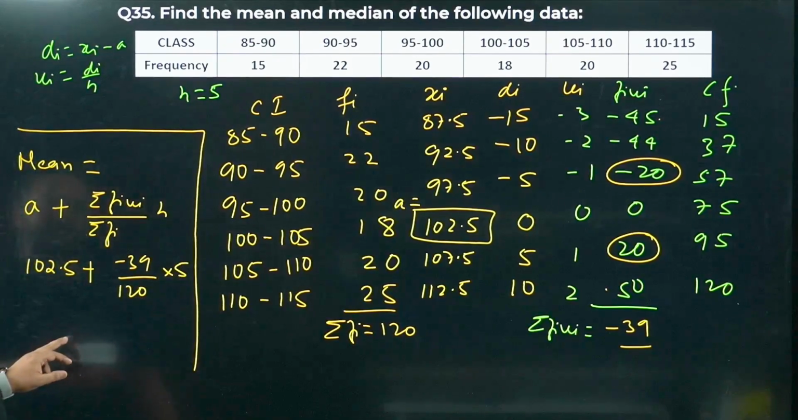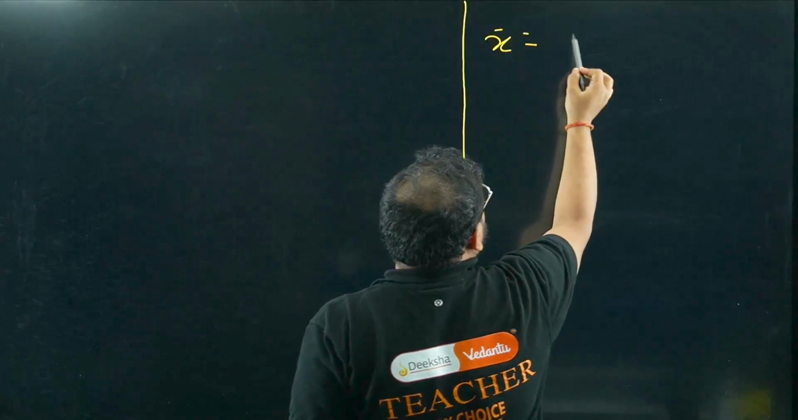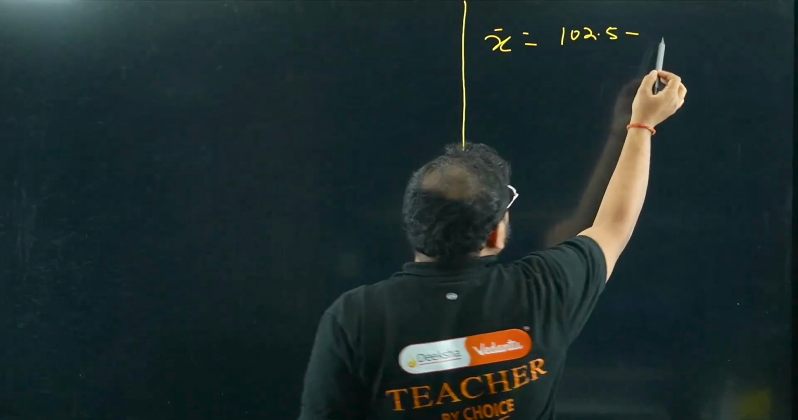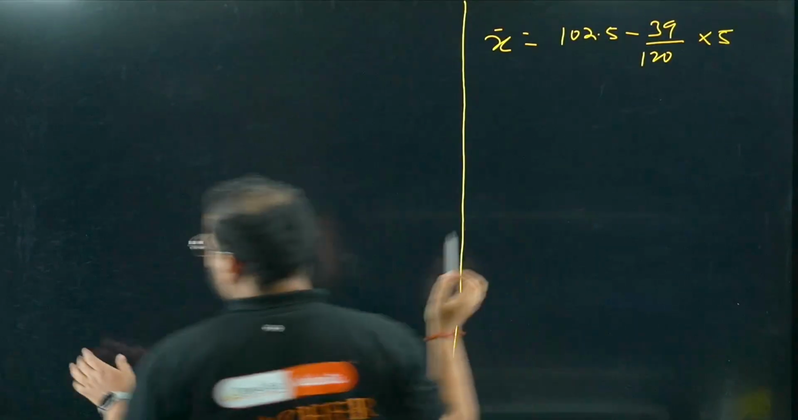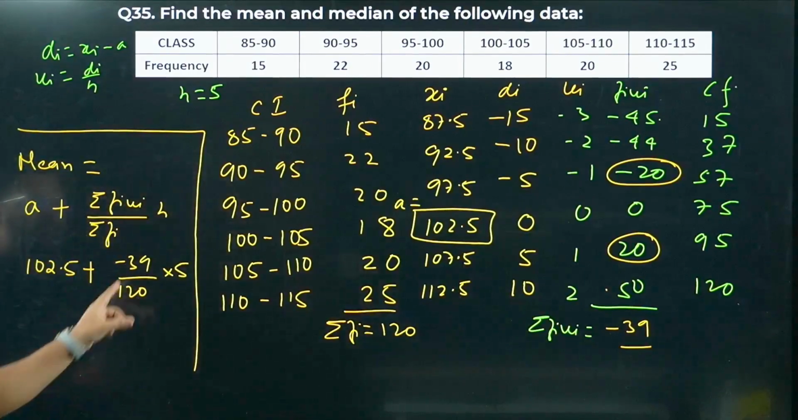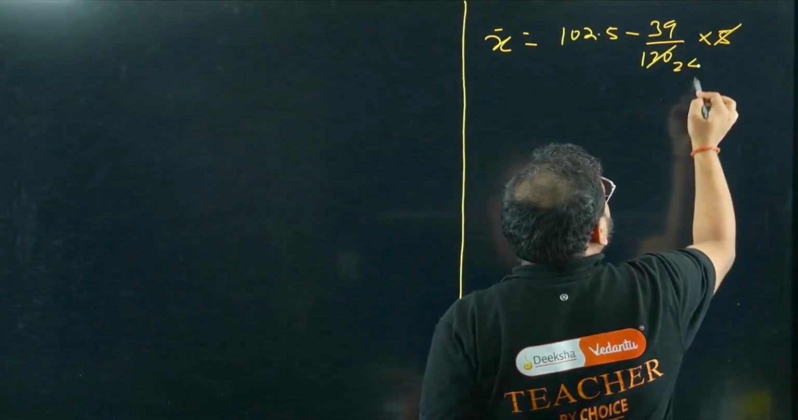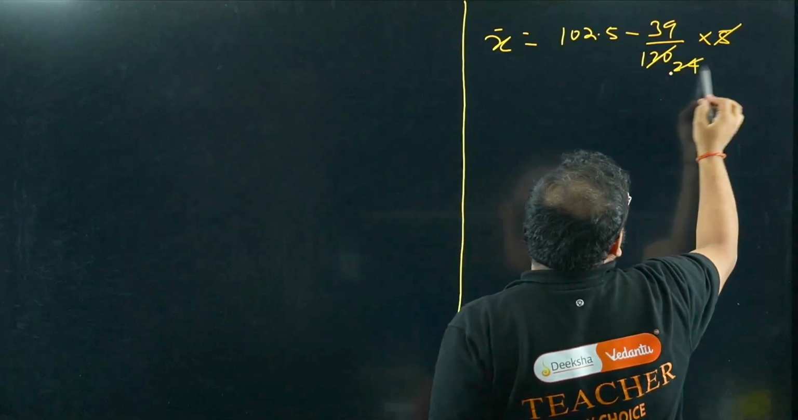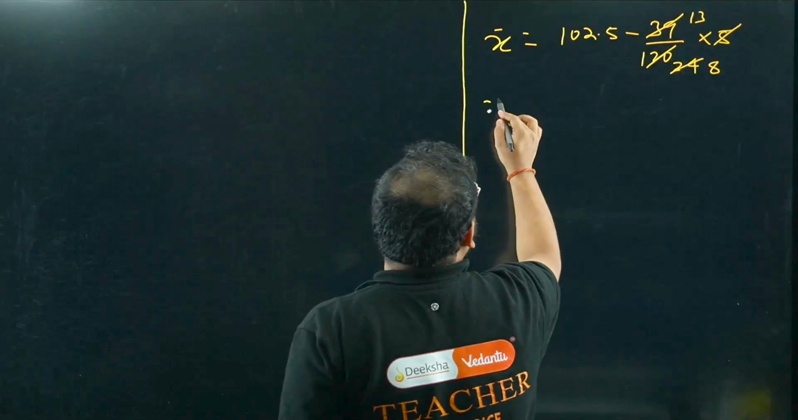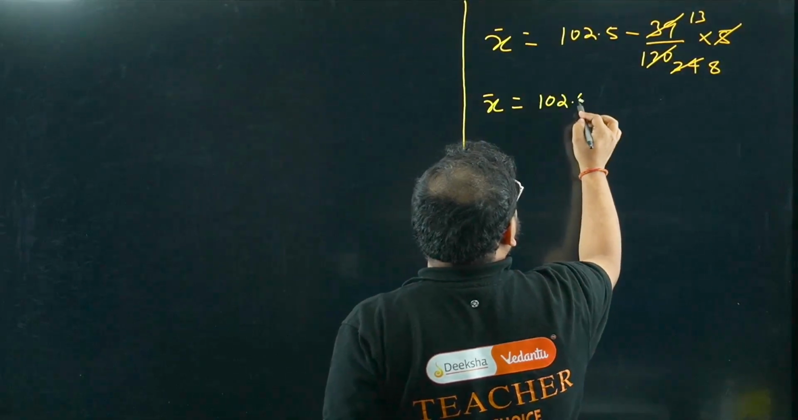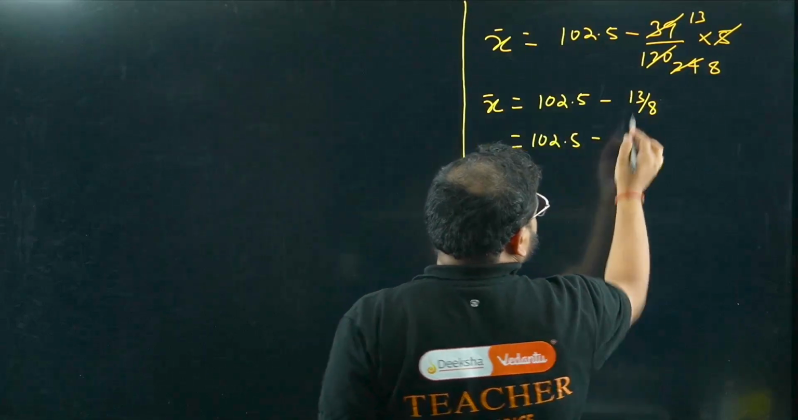I can do the calculation on this side, so let me solve it over here. We get x bar equals 102.5 minus 39 by 120 into 5. Plus and minus will become negative only. Same thing I've written over there. So 5 times 24 will be 120. 3 times 8 over here, and 3 times 13 over there. So far, x bar equals 102.5 minus 13 by 8. How much is 13 by 8?